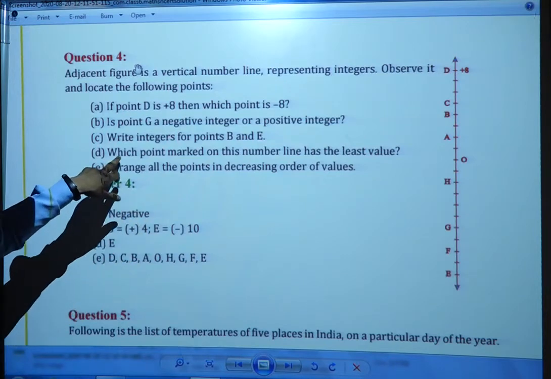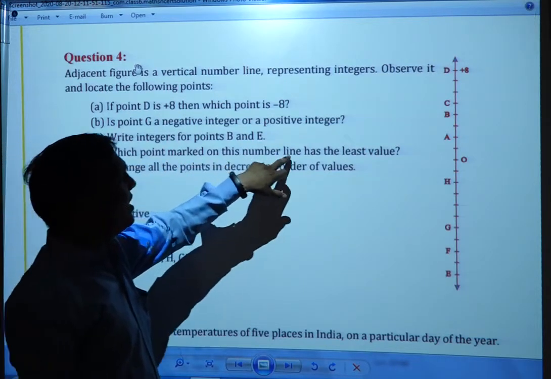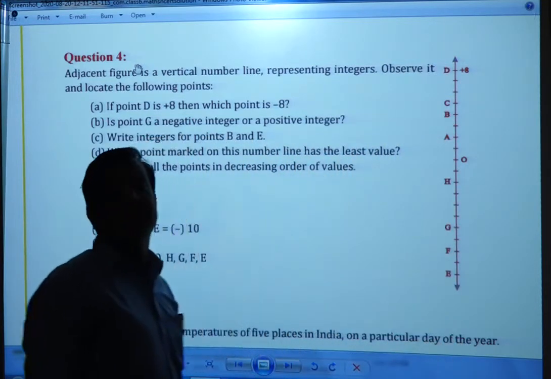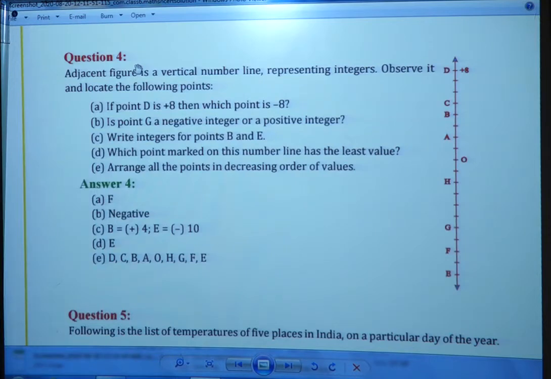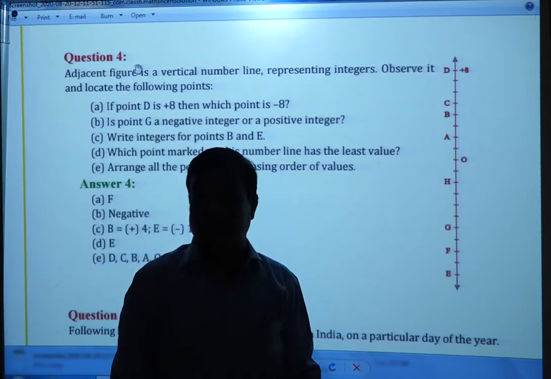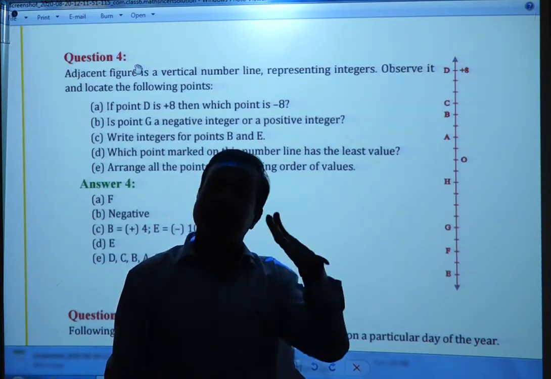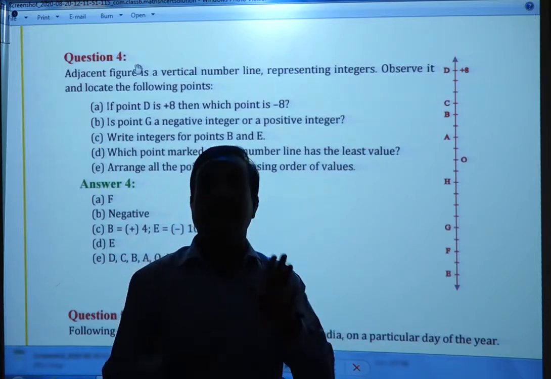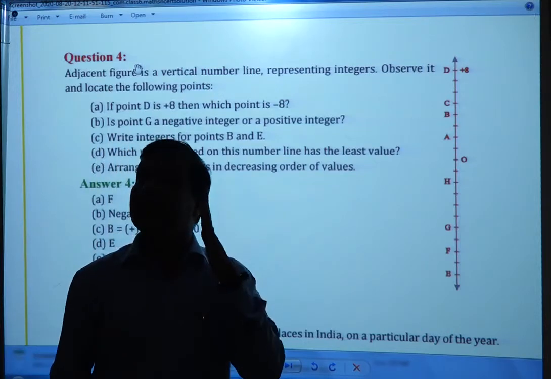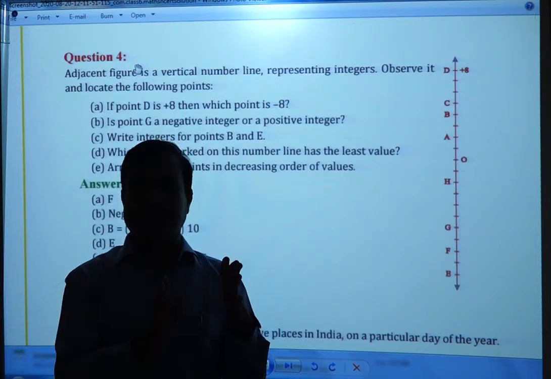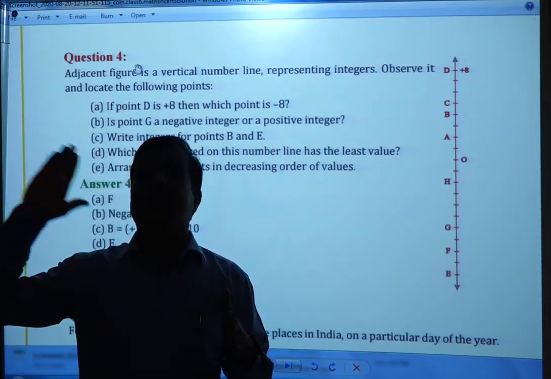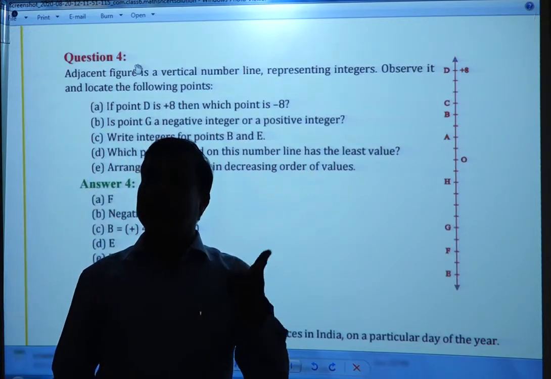Next, which point marked on this number line has the least value? Now here, which number is the least value? All the plus numbers are bigger and minus numbers are smaller. And among minus numbers, the number with the smaller digit is bigger. Like minus 1 is the biggest negative number. Among minus numbers we cannot say which is the smallest number. Okay. 0 is bigger than minus 1.